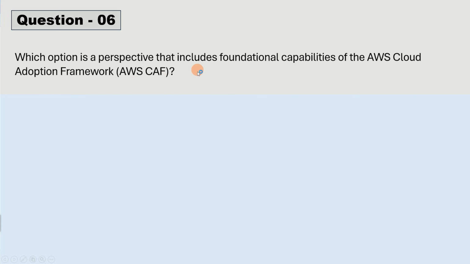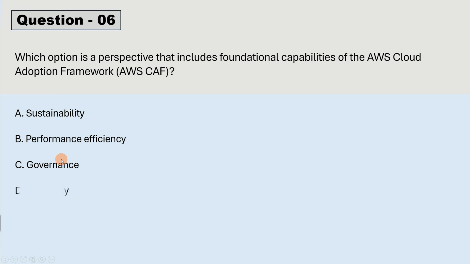Which option is perspective that includes foundational capabilities of AWS Cloud Adoption Framework, that is AWS CAF? So here are the options: option A, sustainability, option B, performance efficiency, option C, governance, option D, reliability. You can take your time to guess the correct answer for this. Options are in front of you.